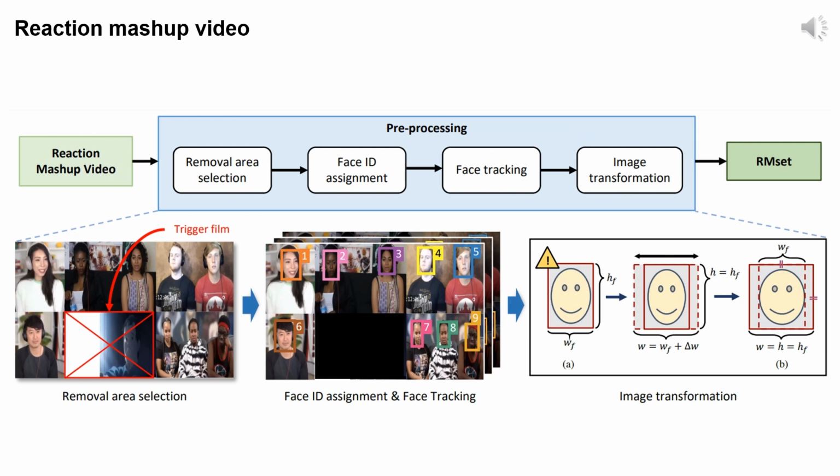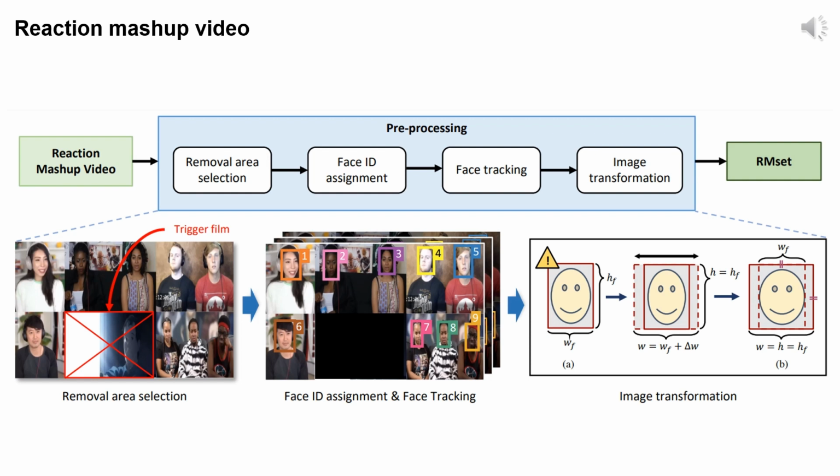Let's take a moment to review the process of transforming reaction mashup videos into our RM set, a crucial step for our framework. We start by removing the trigger film area from the reaction mashup video. This area doesn't contribute to the people's reactions and is therefore excluded. Next, we extract each face from the video, categorizing them based on the specific video they are reacting to, the timing of the reaction, and the identity of the person. This categorization involves assigning a face ID to each face, enabling us to track each face consistently throughout the video. As the position of each face remains relatively stable in reaction mashup videos, it is possible to track the face ID by the position.